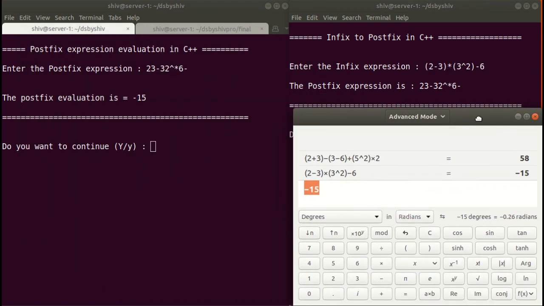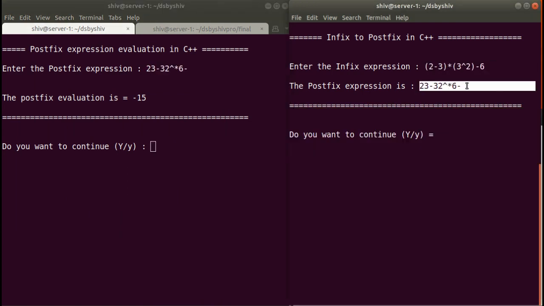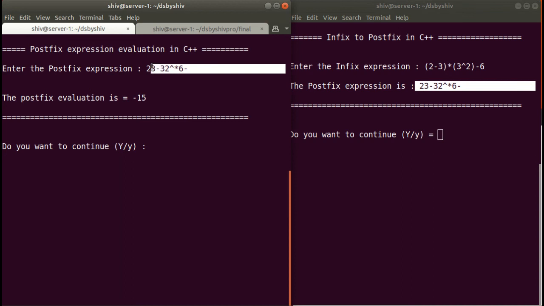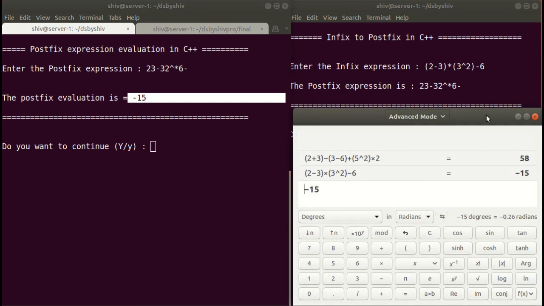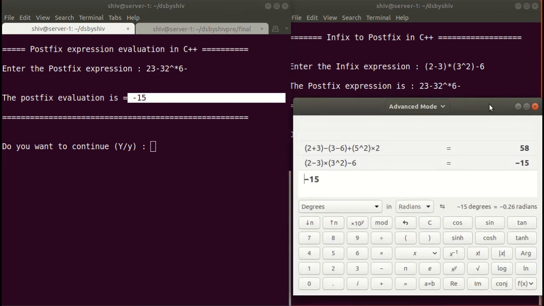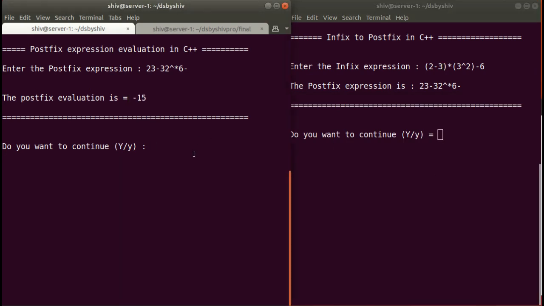Same value we are getting here in the postfix expression. This is the infix, this is the postfix, and we are passing this postfix expression here as an input to evaluate, and we are getting minus 15. Okay guys, so that means our logic is working fine. So I think guys you got the idea how we can calculate the postfix expression.